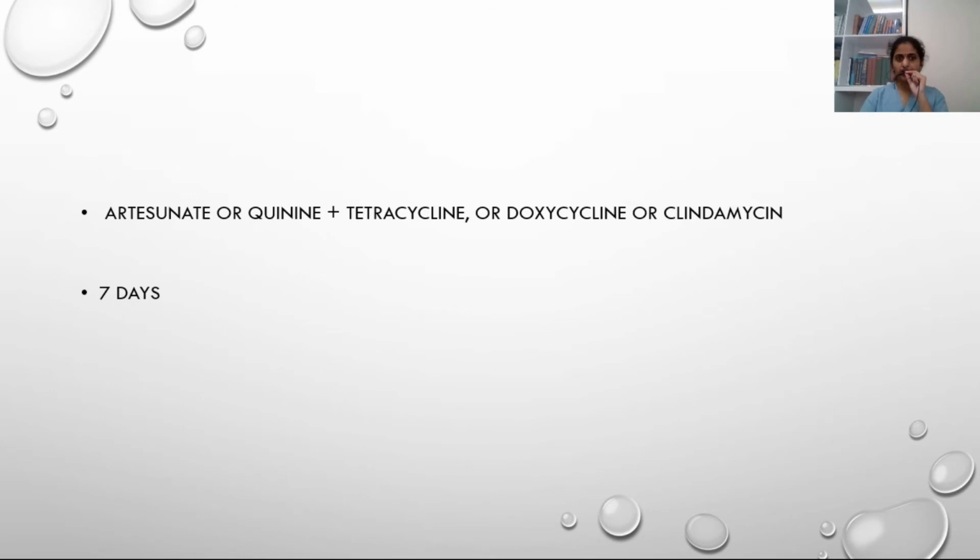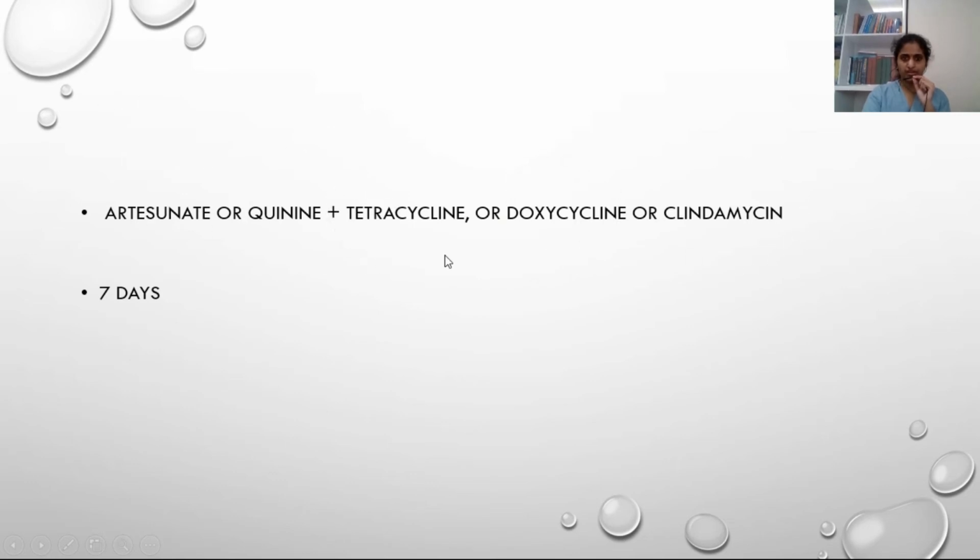The treatment will be artesunate or quinine plus tetracycline or doxycycline or clindamycin. If you observe, we have to avoid the second combination drug. We have to replace that second combination drug with tetracycline or doxycycline or clindamycin.